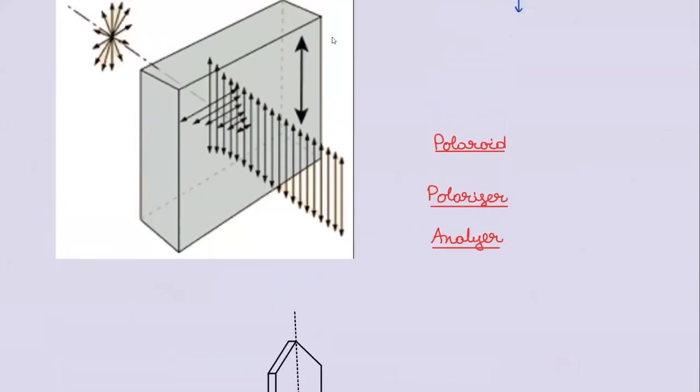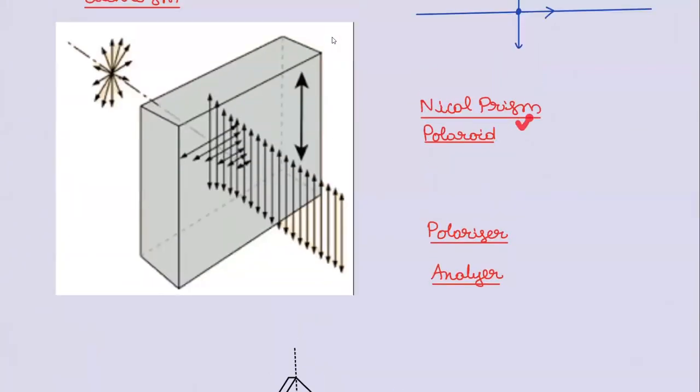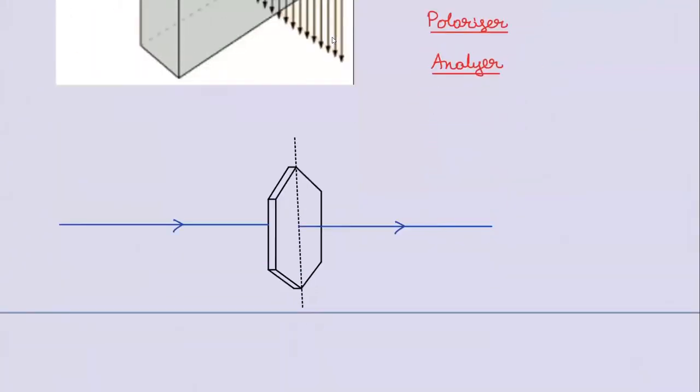Now, it can be any device. Let us use the word Nicol prism also. So these two are the things which will produce plane polarized light. When you use any one of these devices to produce plane polarized light, at that position it is called a polarizer. If you use it to test, this is called what? Analyzer. Whether it is Nicol prism or Polaroid, we try to make a single diagram.